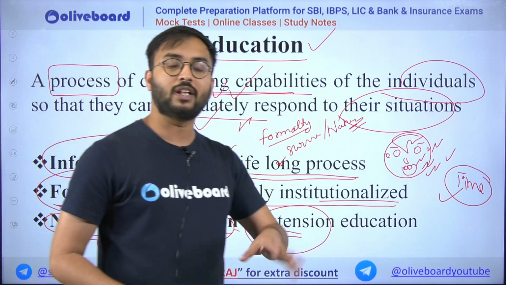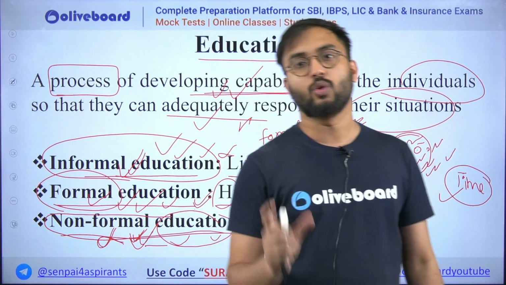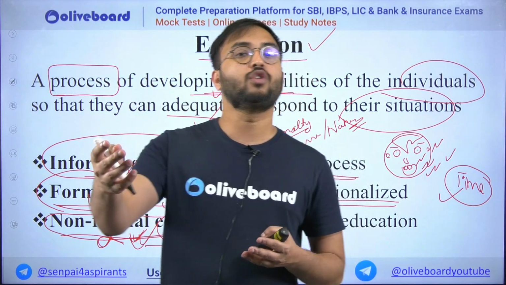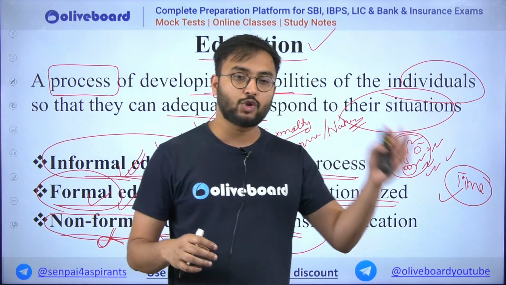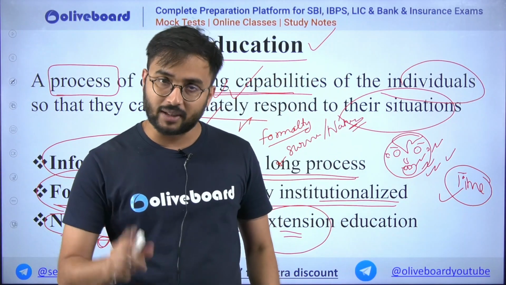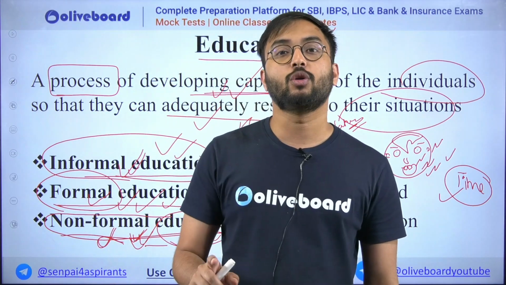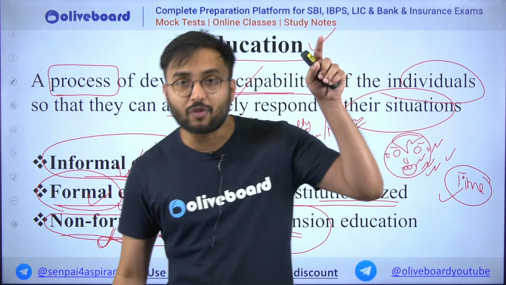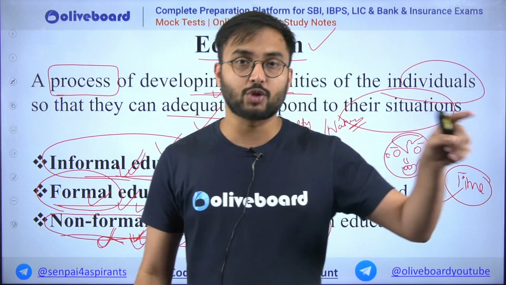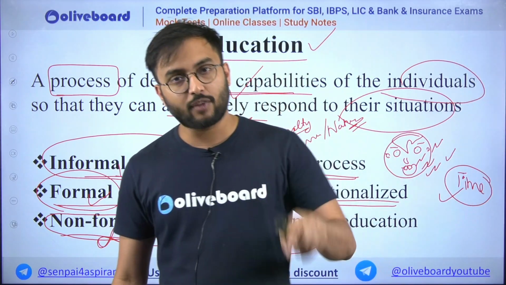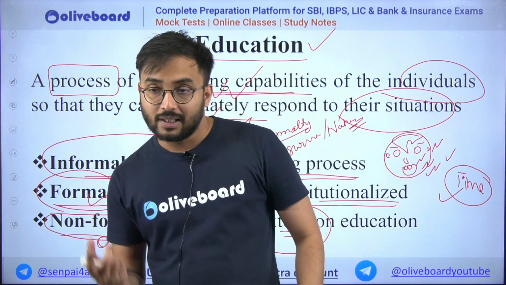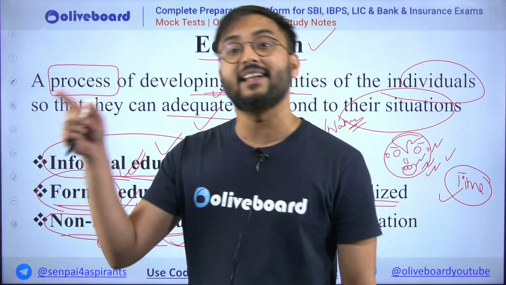So we all know that agriculture as a subject could be learned from books, from your school, from your universities, from your graduation, post-graduation. But more essentially, this subject could be learned on the fields also. This subject can be learned from a poor farmer also, who is doing his plowing in the field. So therefore, learning something from the field, from practical experiences, learning by doing the things rather than reading the things.